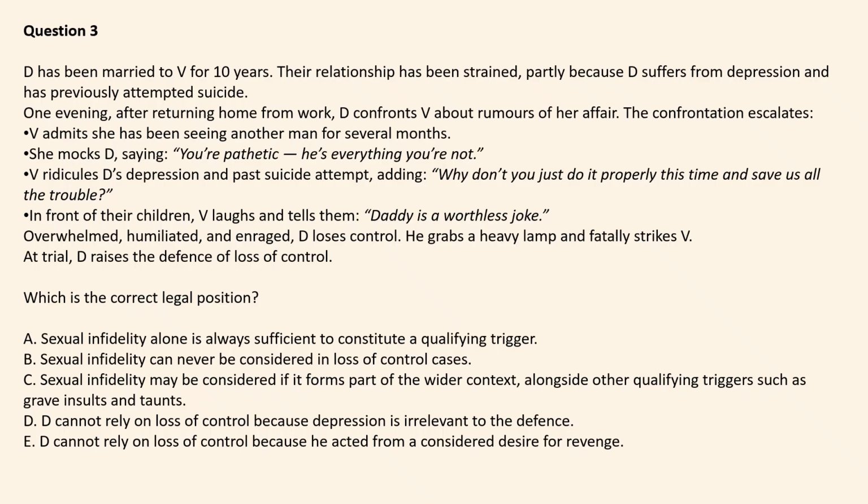At trial, the defendant raises the defence of loss of control. Now, which is the correct legal position? A, sexual infidelity alone is always sufficient to constitute a qualifying trigger. B, sexual infidelity can never be considered in loss of control cases. Is it C, sexual infidelity may be considered if it forms part of a wider context alongside other qualifying triggers such as grave insults and taunts?